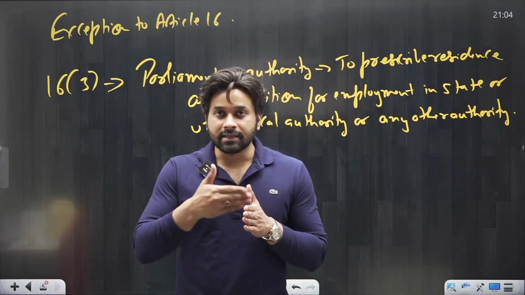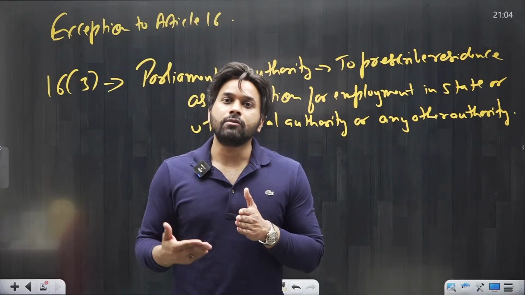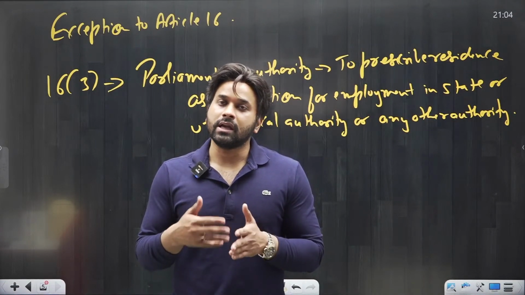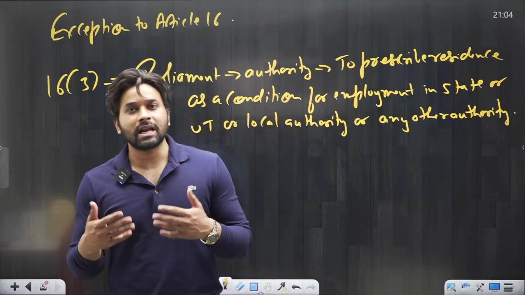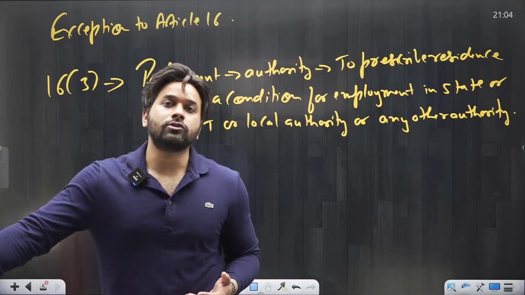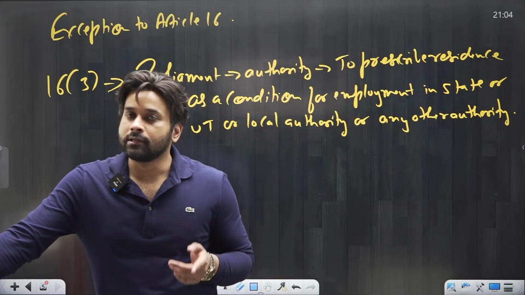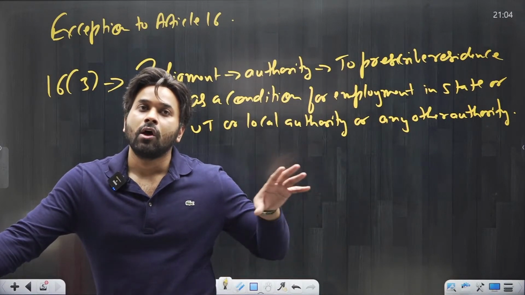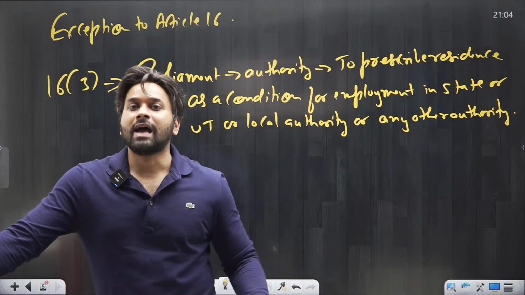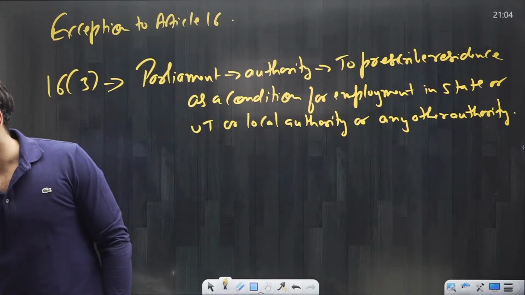But many times, the state government also passes such law, thereby questioning their validity, because under Article 16 Clause 3, only Parliament has the authority. There is no mention of whether the state has the authority to provide reservation on the ground of residence in that state. So this was Article 16 Clause 3.